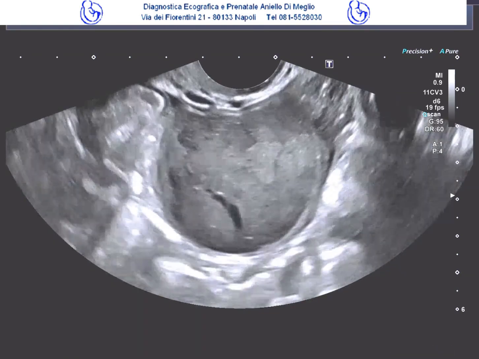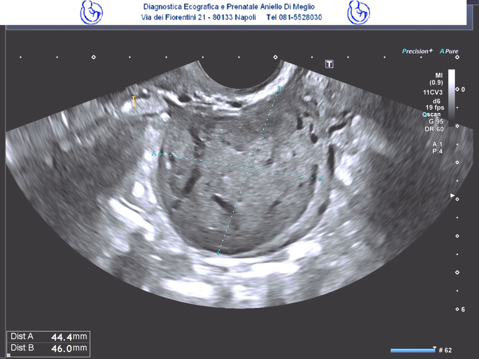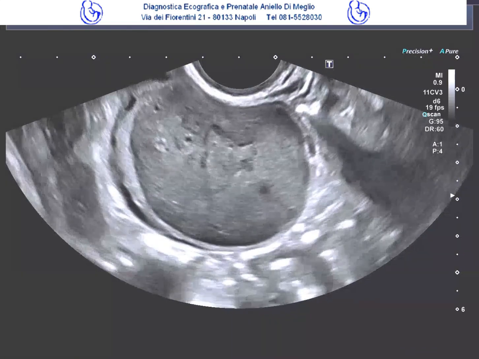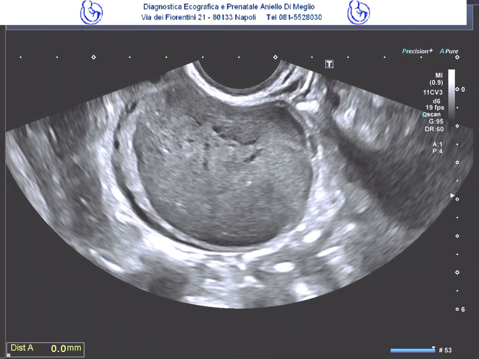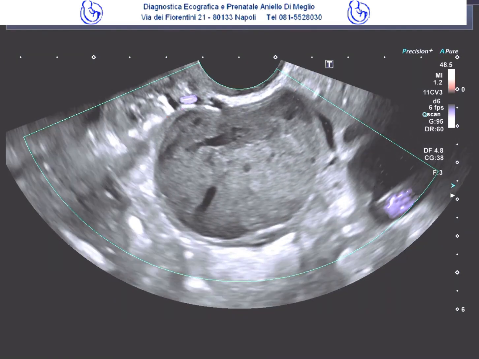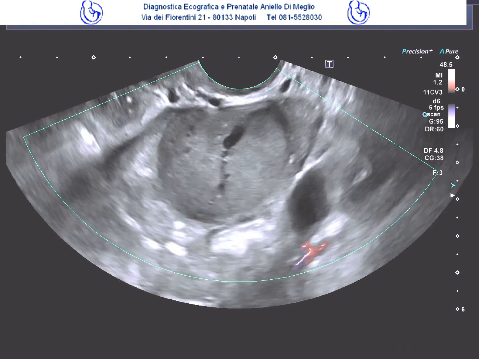In particular, the case of an ovarian fibromathecoma could be ruled out, as it actually presents the same echogenicity, that is, a homogeneous echogenicity. However, what allows for differentiation is the symptomatology reported by the patient, namely the absence of metrorrhagia or menstrual abnormalities, which would be associated with fibromathecoma because it is responsible for estrogenic hormonal secretion. And we could also further differentiate by ruling out cases of dermoid cysts as well. In fact, in this case, the echogenicity would typically be heterogeneous, with hyperechoic spots and streaks caused by hair and sebum residues, which we do not see here. Once again, on Doppler, we see negativity and the absence of intralesional vessels.